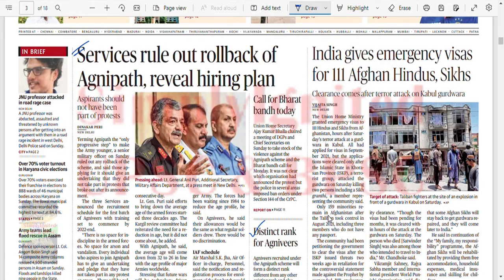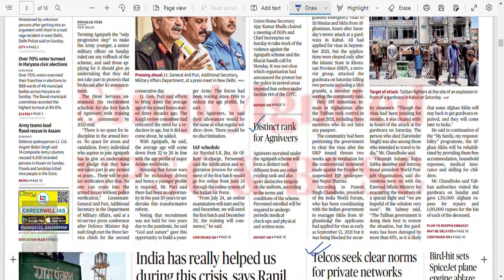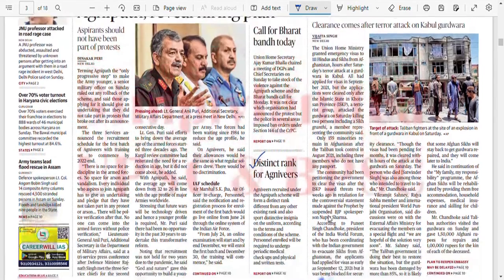Right. Distinct rank for Agniveer. Agniveers recruited under the Agnipath scheme will have a distinct rank different from any other existing rank and also sport distinctive insignia on uniform. According to terms and conditions of the scheme, personnel enrolled will be required to undergo periodic medical checkups and physical and written tests. Right? Okay, let's see next.